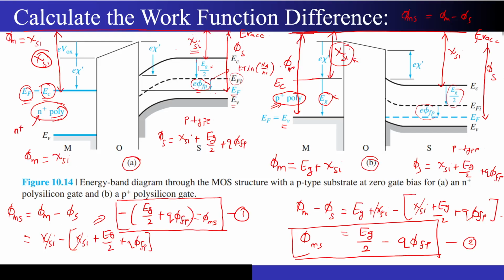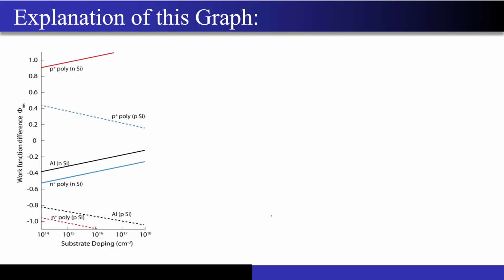So based on the way that I had told you to calculate this phi ms, now I will ask one more question over here. Correct? So now you can see this diagram. This has been actually taken from the lecture material for the week number 8. Now what it is showing over here is that if I take P plus poly material, and N type semiconductor.